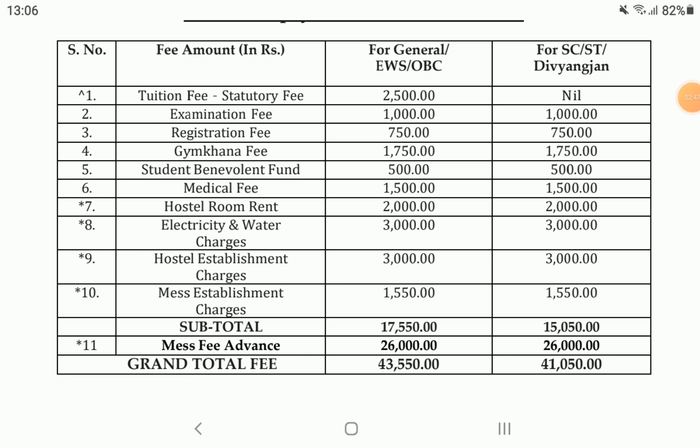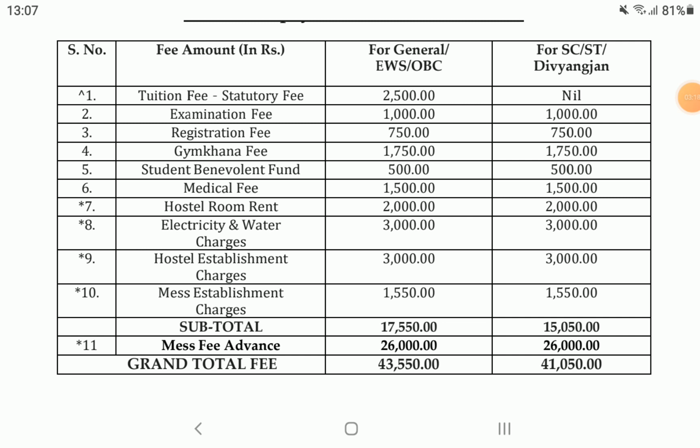And student benevolent fund is 500 for all the categories, general, EWS, OBC, SC, ST, Divyangjan. For medical fees you have to pay 1500, all category students. Hostel room rent is 2000, all category students the same.